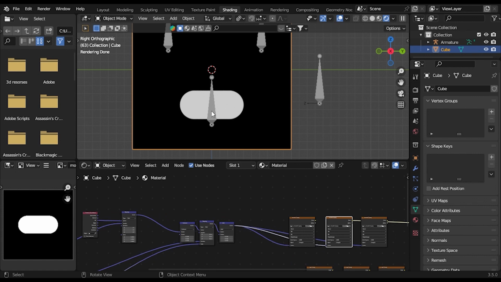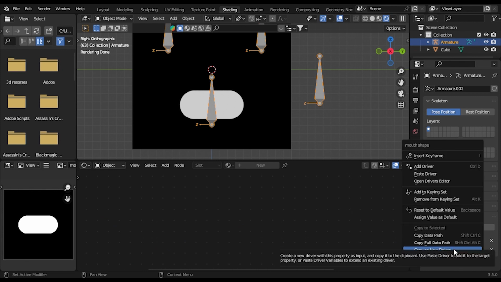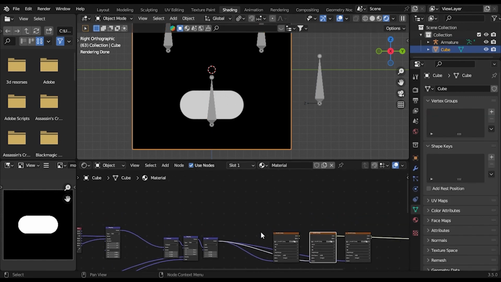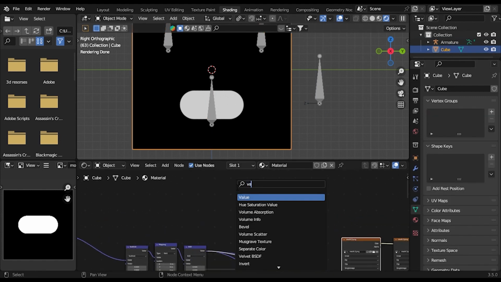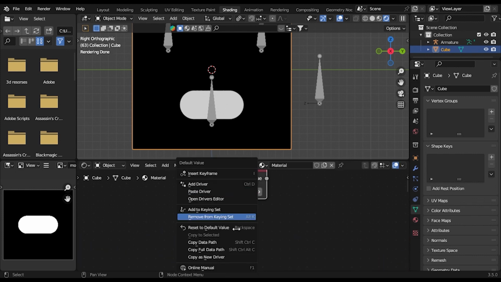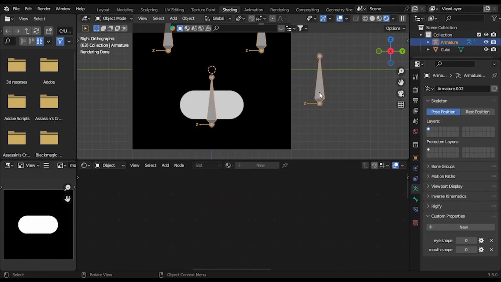To do that, go to your armature and go to the property we just added, right click, click copy as a new driver, go back to shading, to your object, and add a value node. Right click and call paste driver. So the value is now 0.